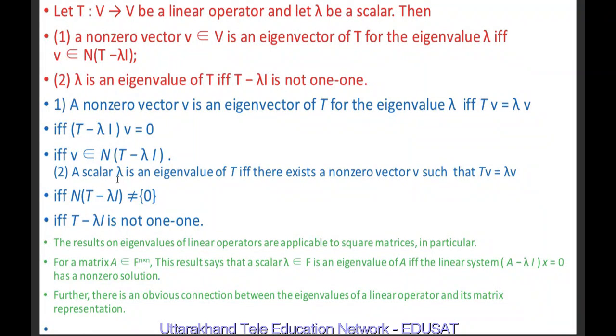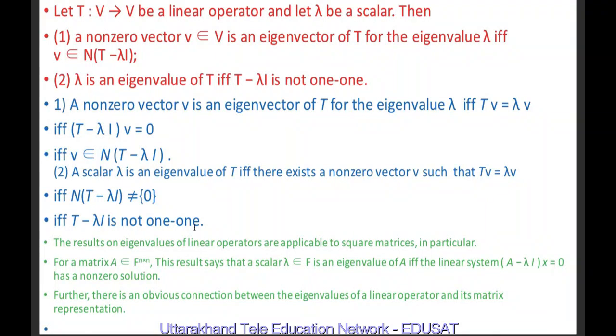Let's see. A scalar lambda is an eigenvalue of T if and only if there exists a non-zero vector v such that Tv is equal to lambda v. It means, because the vector is non-zero, this is possible only if the null space of T minus lambda I is not equal to the singleton set {0}. It means if and only if T minus lambda I is not one-one.